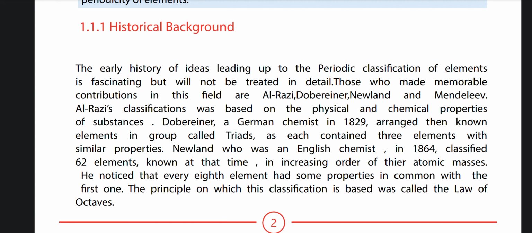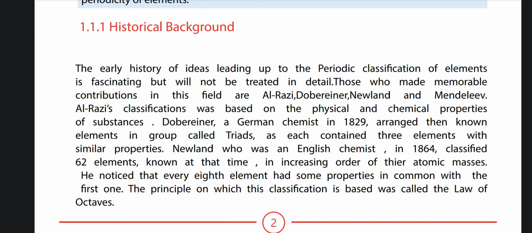Historical background. The early history of ideas leading up to the periodic classification of elements is fascinating, but will not be treated in detail. Those who made memorable contributions in this field are Al-Razi, Dobereiner, Newlands, and Mendeleev. Al-Razi's classification was based on the physical and chemical properties of substances. Dobereiner, a German scientist, in 1829 arranged the known elements in groups called triads, as each contained three elements